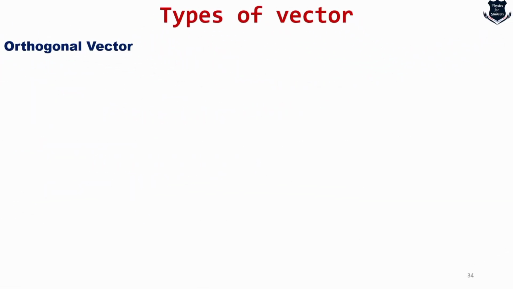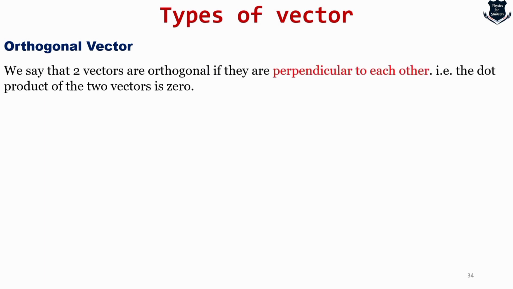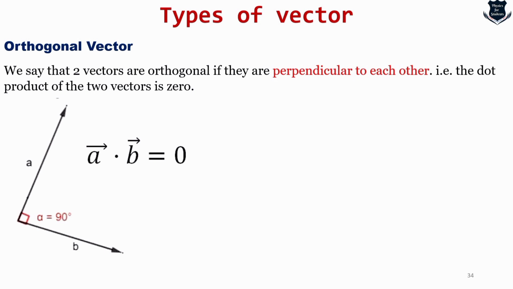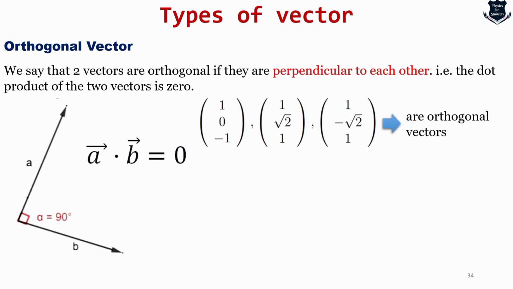Okay, so this is something very important, and most of the students confuse between orthogonal and orthonormal vectors. Orthogonal vectors, we say that two vectors are orthogonal if they're perpendicular to each other, and the dot product should be 0. So here the vectors are perpendicular. We take A dot B equals to 0. I will just quickly show you, if we take a set of vectors, are these vectors orthogonal or not? I mean to say, what is the check?